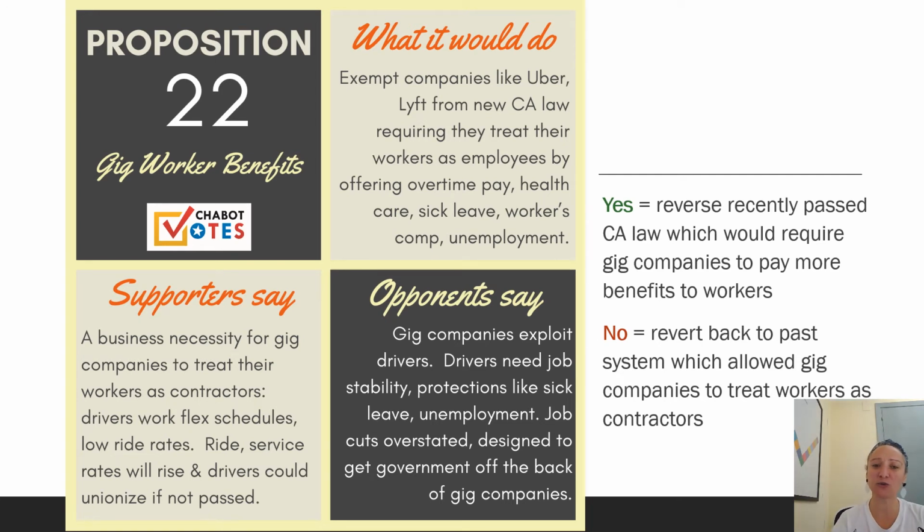So Prop 22 would exempt companies like Uber and Lyft from a new law that recently passed in the California state legislature and California state government. And this law says that you've got to say, hey, Lyft, hey Uber, you've got to treat your workers like employees. They're not really contractors, they're your actual employees. So you have to provide them certain benefits like overtime pay, healthcare, sick leave, workers' compensation, unemployment insurance.